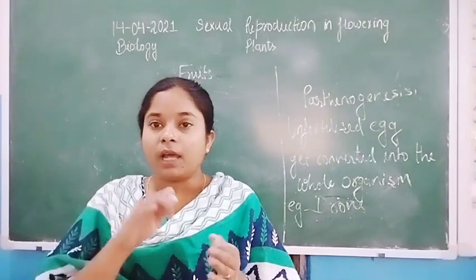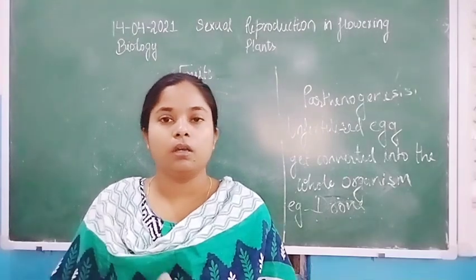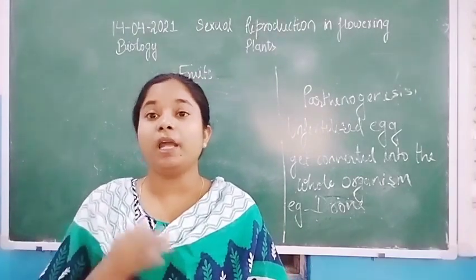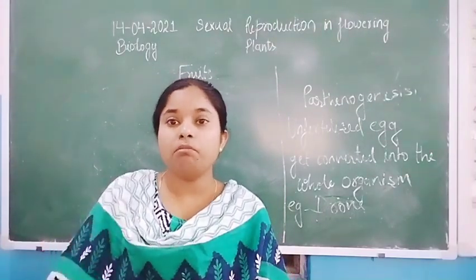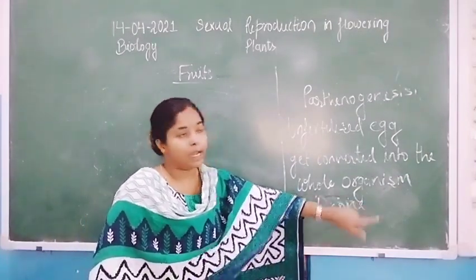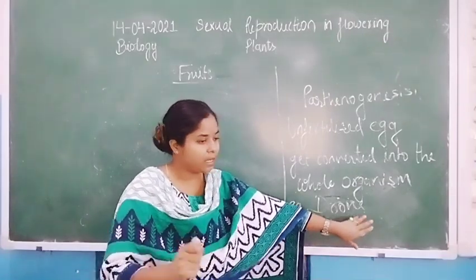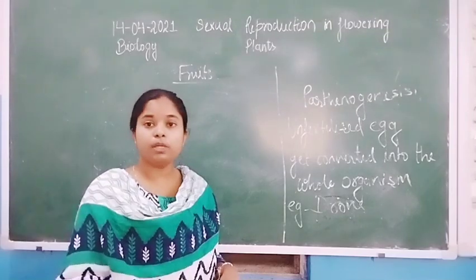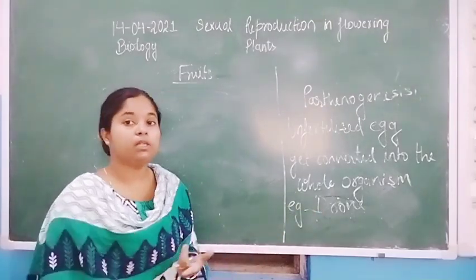The fertilized egg is converted into the worker bees or a queen, that is female, and the unfertilized egg is converted into the male. So the unfertilized egg converted into the drone, and the egg which is fertilized is converted into the worker bees or queen. So that is drone.